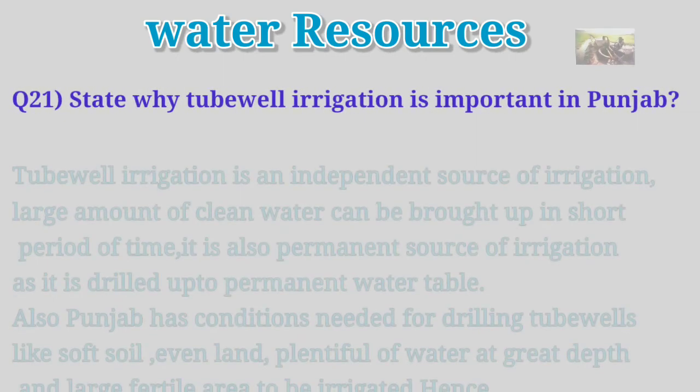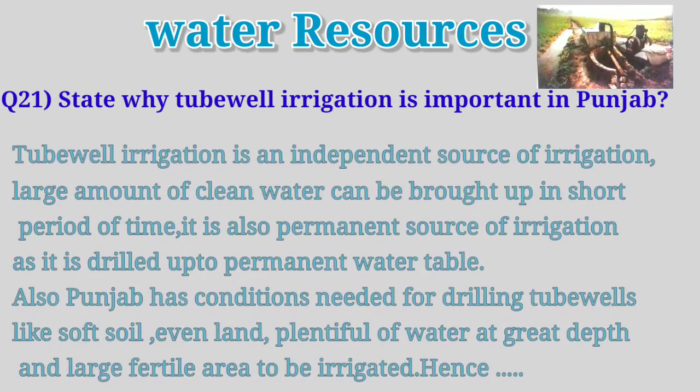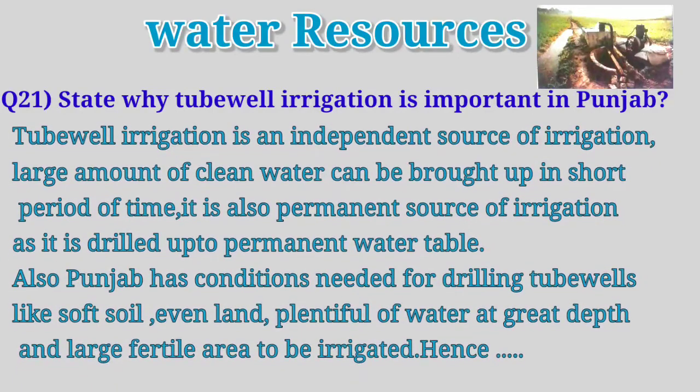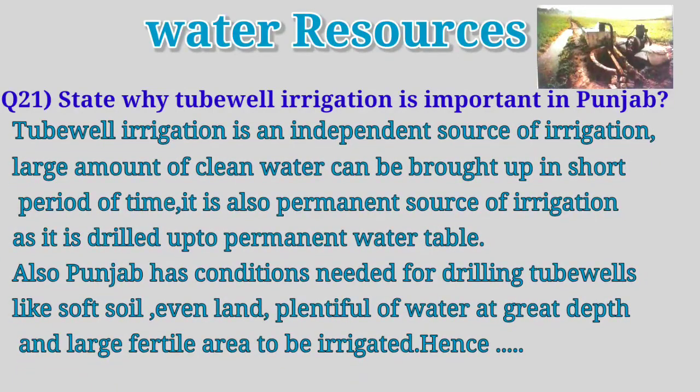Question 21. Why is tube well irrigation important in Punjab? Tube well irrigation is an independent source of irrigation. A large amount of clean water can be brought up in a short period of time. It is also a permanent source of irrigation as it is drilled up to the permanent water table. Also, Punjab has conditions needed for drilling tube wells like soft soil, even land, plentiful water at great depth, and a large fertile area to be irrigated. Hence, tube well irrigation is important in Punjab.